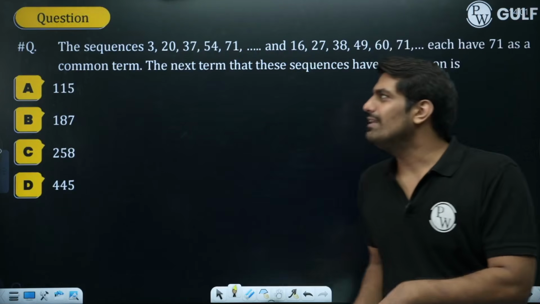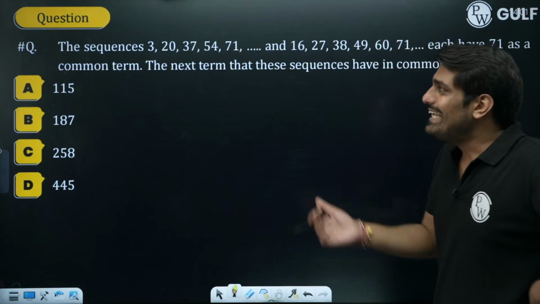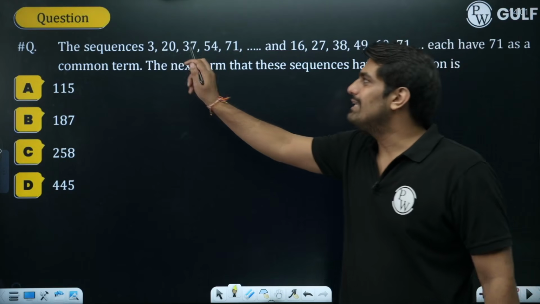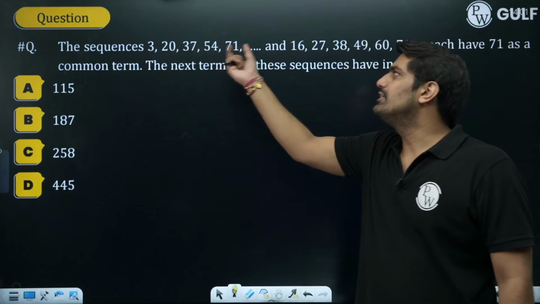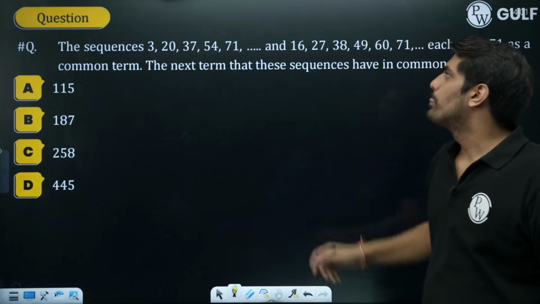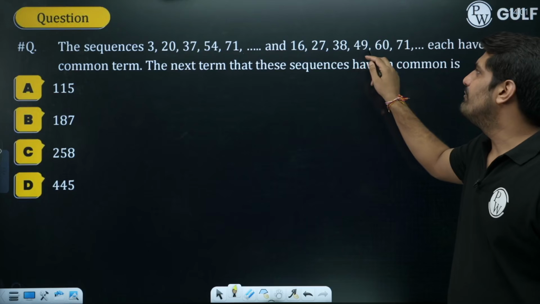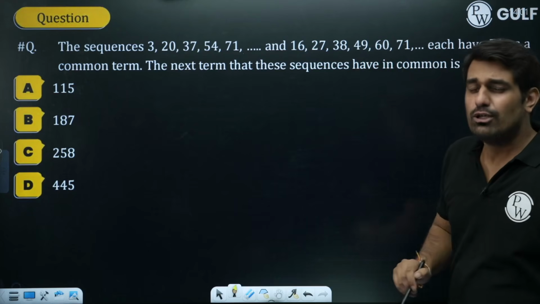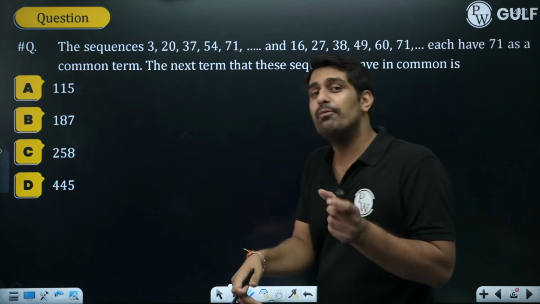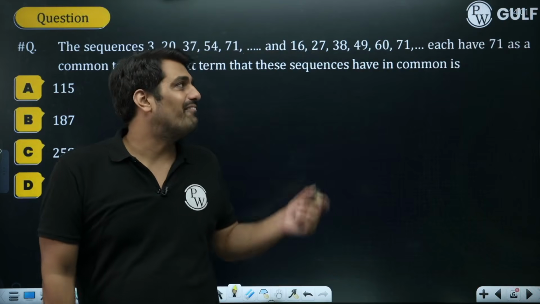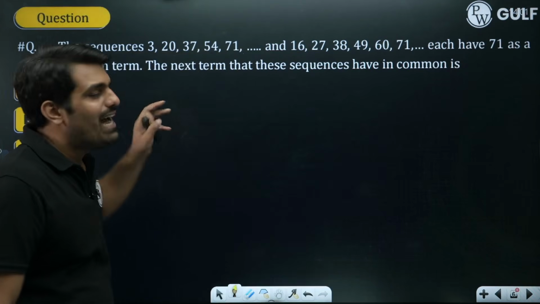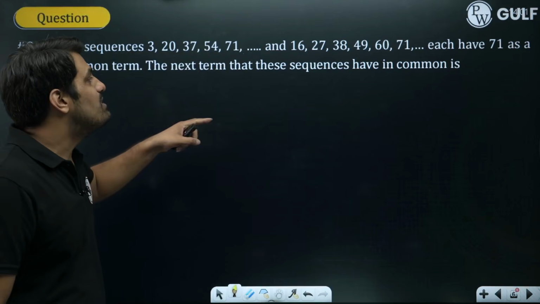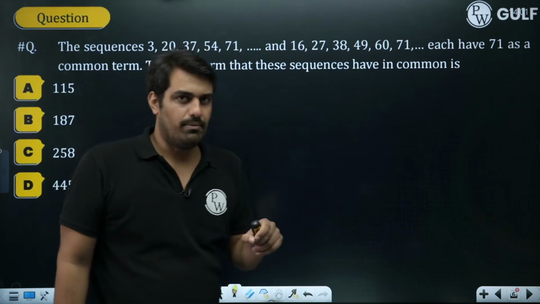So let's try to solve the next one then. This is the sequence A, the first term 3, then the second term 20, 37, and so on. We are having 71. The other sequence is 16, 27, 37, 49, and the next term 71. So we are having two different APs and both at a certain point have the number 71. Each has 71 as a common term. Now the next term which will be common, a very good question.